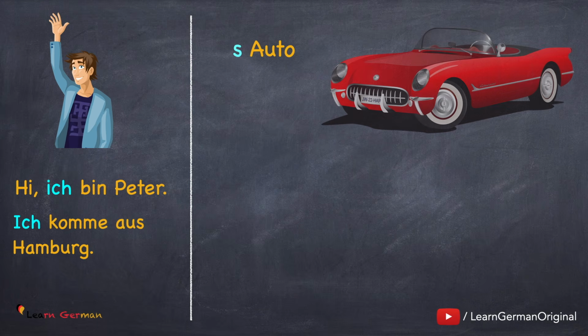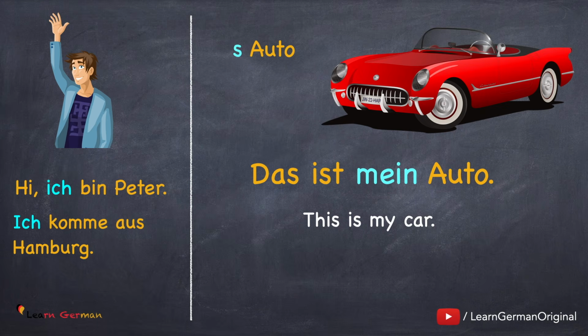Let's look at the next one. Das Auto. Das ist mein Auto. For nouns with article das, we use the possessive article mein. So for both der and das, we use the possessive article mein.